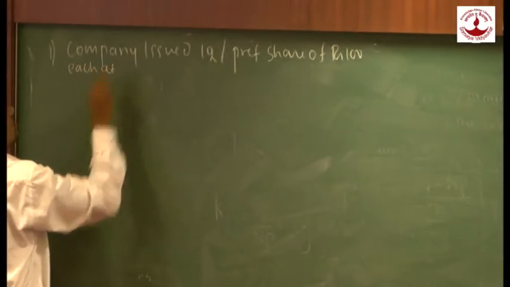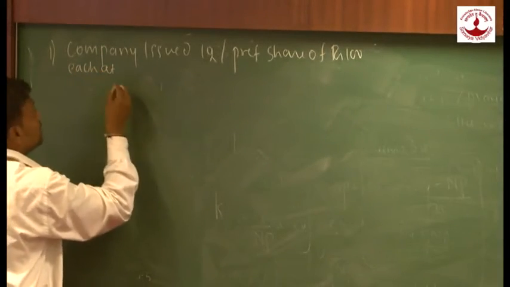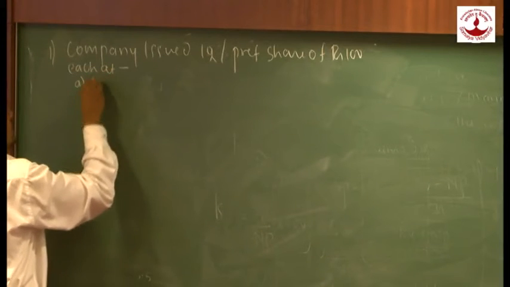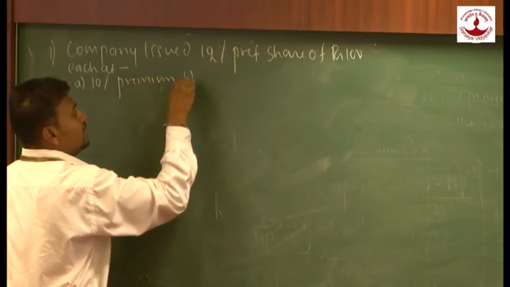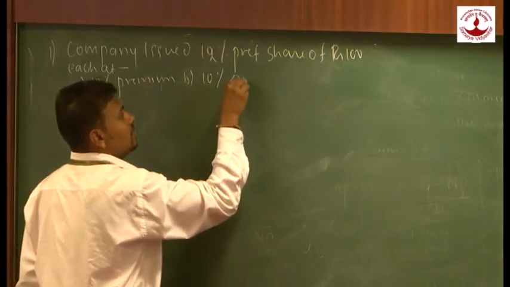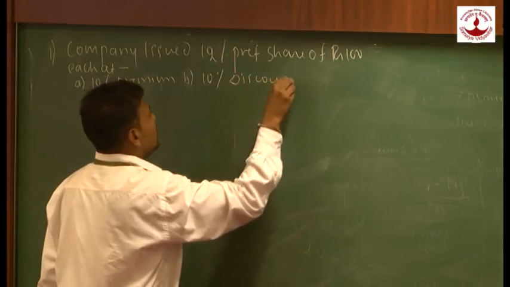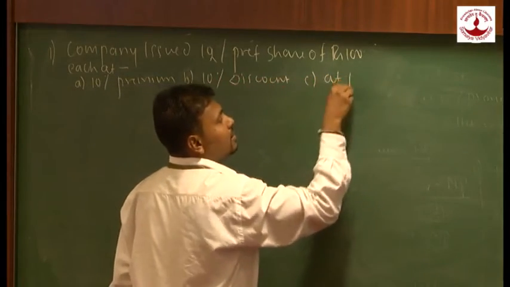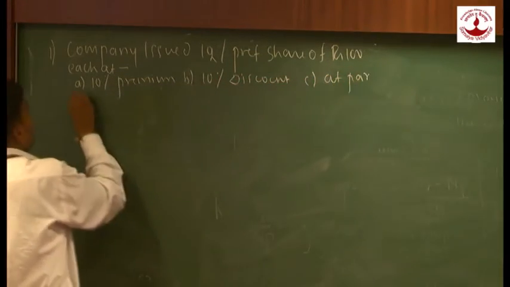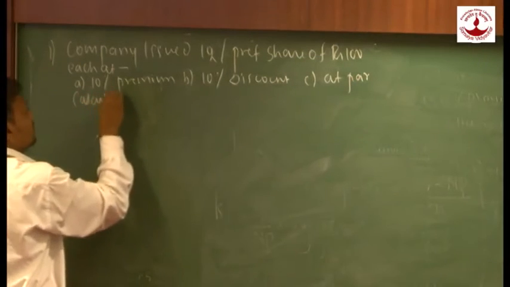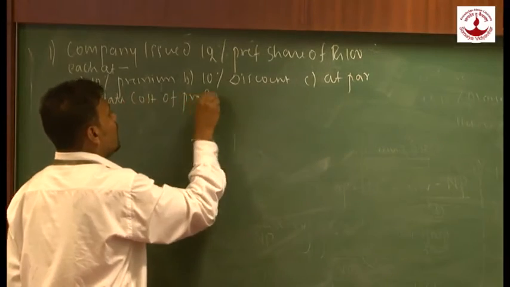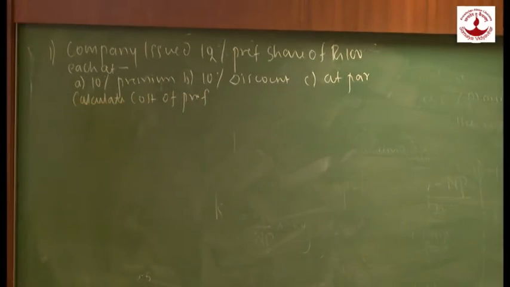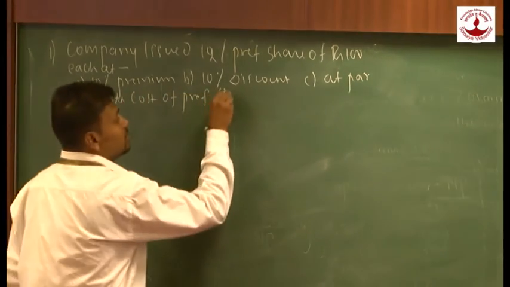At possibilities. Again there will be possibilities. Possibility 1, 10% premium. B, 10% discount. And third possibility at par. Calculate what? Calculate cost of preference. Now here we are going to learn how companies calculate cost of preference under three possibilities.